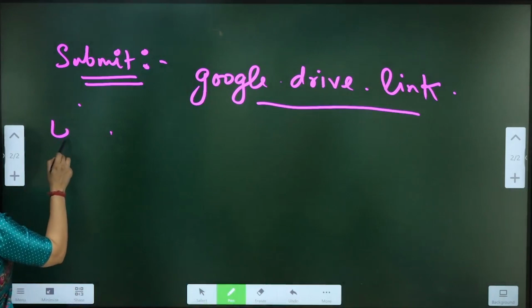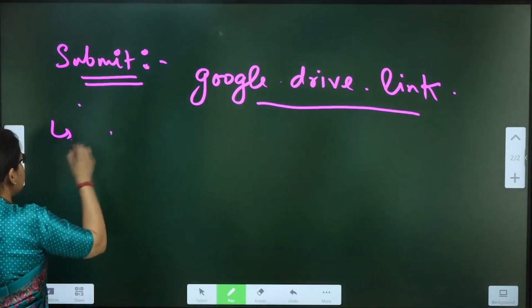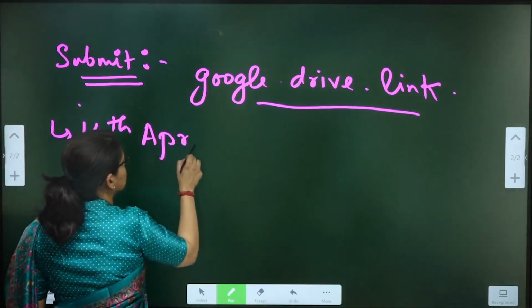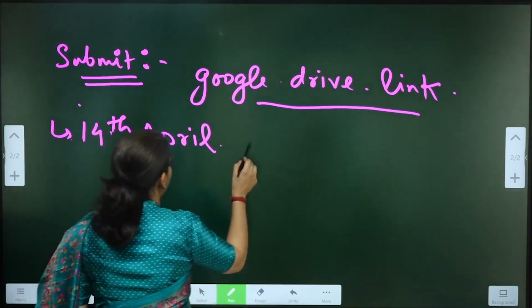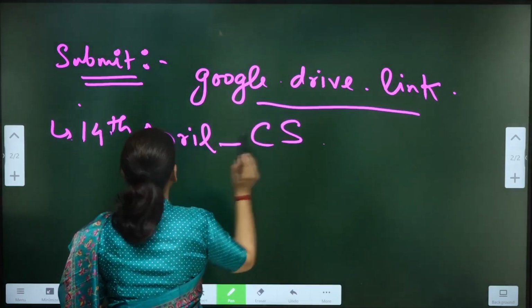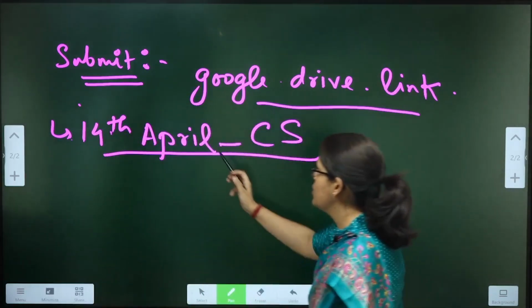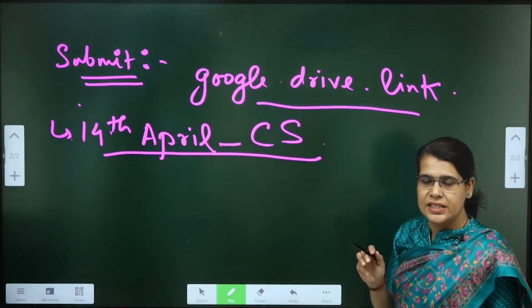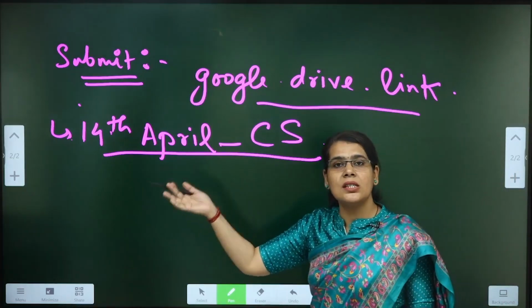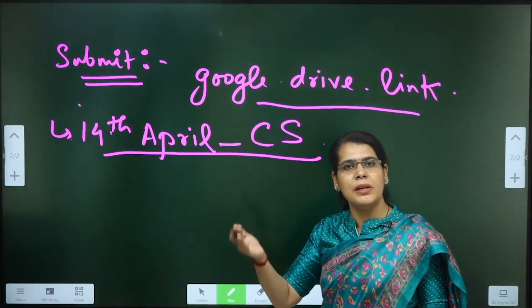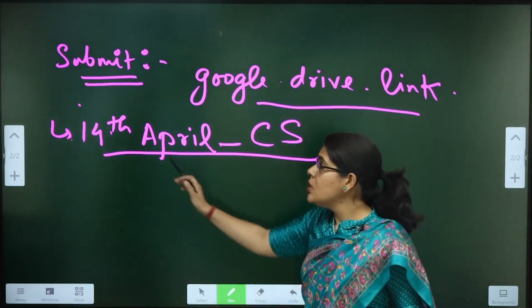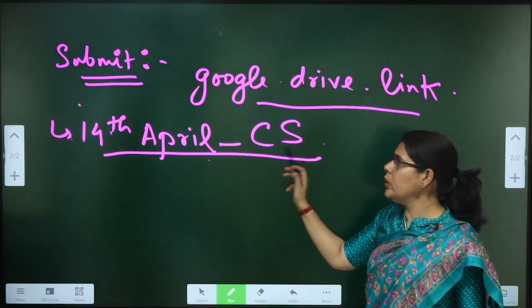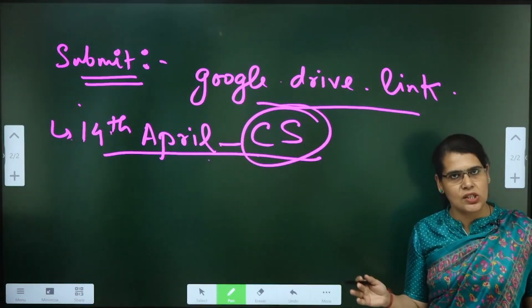If this is not required, then, for example, you have made the summarization. Then name it, let's say, 14th April underscore CS. That is class summary. So I will be able to recall: I have seen the summarization till 16th April, and I have not seen the summarization onwards of 16th April. So I will be able to quickly recall that. So my suggestion is, please do this: 14th April underscore CS, that is class summarization.